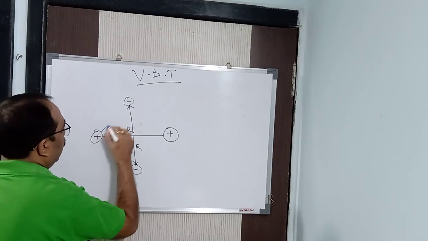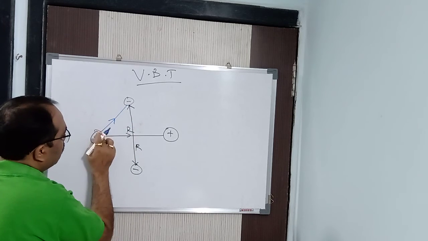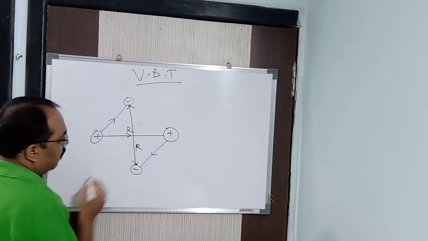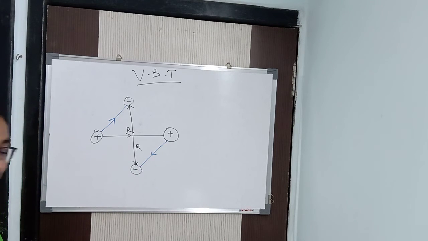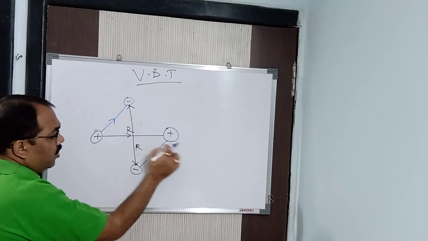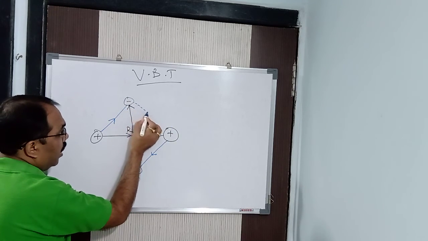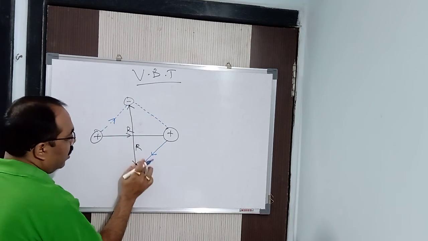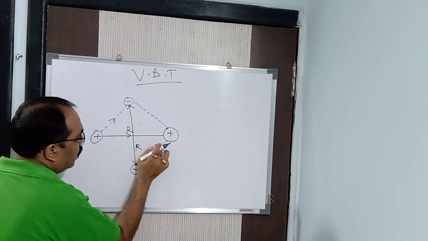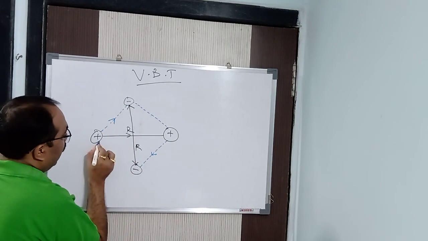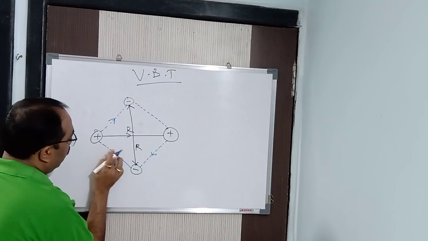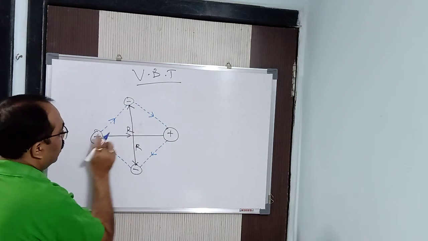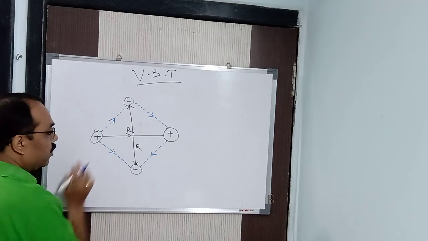Now, you see here, we have an attractive force between this atom's nucleus and the electron, and here also we have an attractive force between this atom and the electron. We have it. At the same time, as it is a nucleus and its electron cloud, we can also have, now this one let me put a dotted line, it will be better so as to differentiate between the attractive and the repulsive forces. Let it be the dotted line. So here also we have some amount of attractive forces between this proton and electron and this proton and electron.